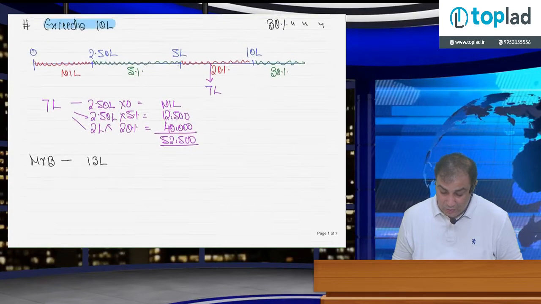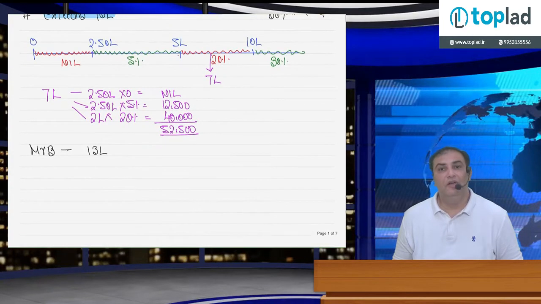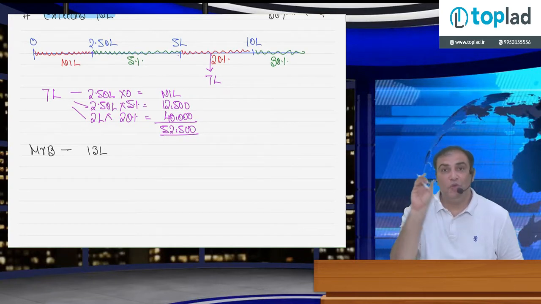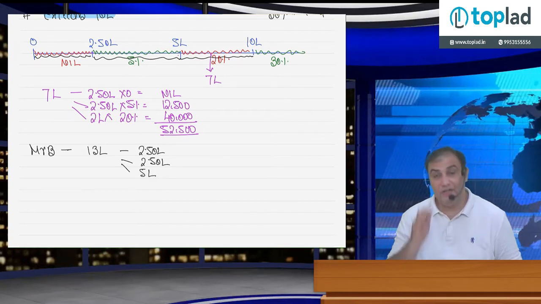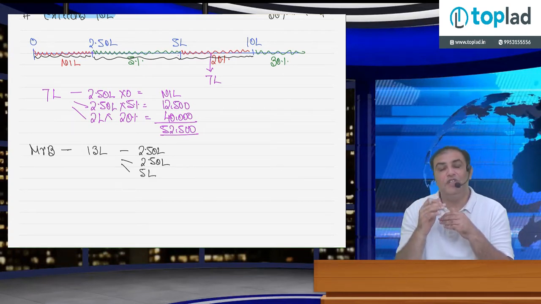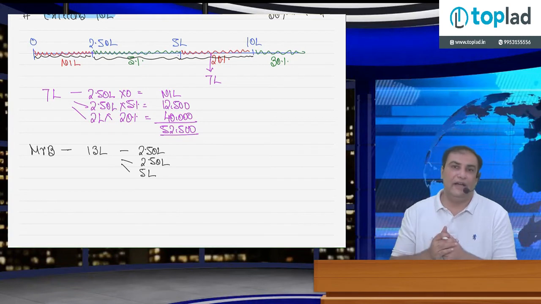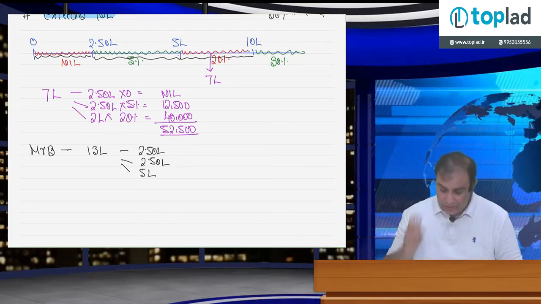How to calculate tax? Out of this 13 lakh, the part of the income which falls between 0 to 250 is 250. The part which falls between 250 to 5 lakh is 250. The part which falls between 5 lakh to 10 lakh is full 5 lakh because income is 13 lakh. And the part which exceeds 10 lakh is only 3 lakh.